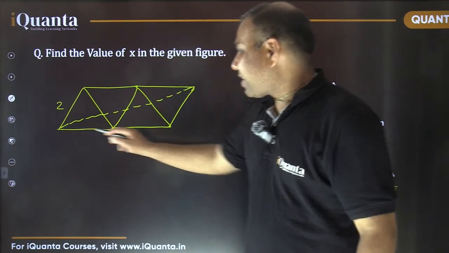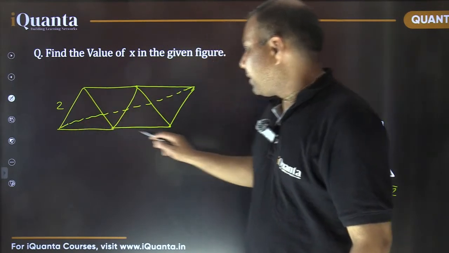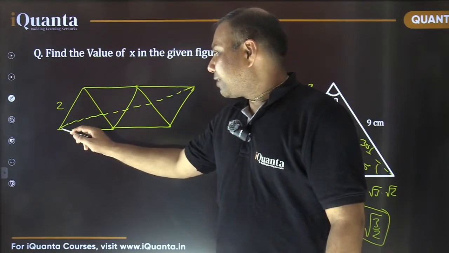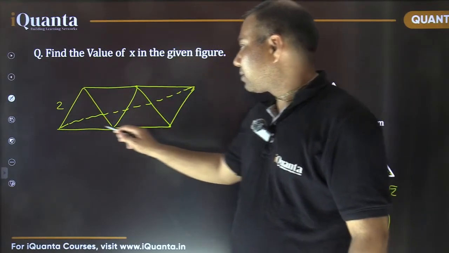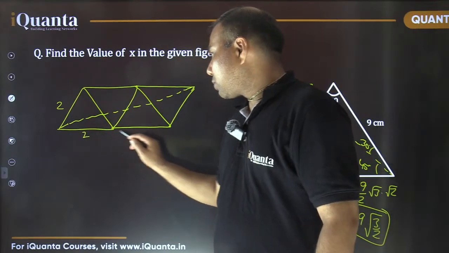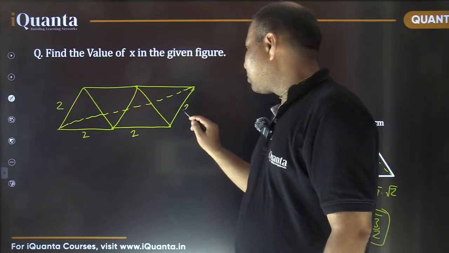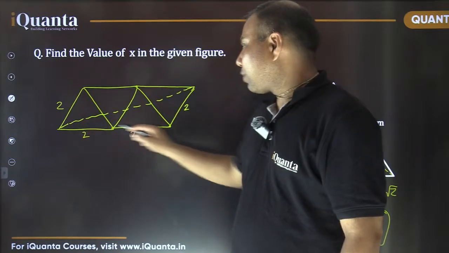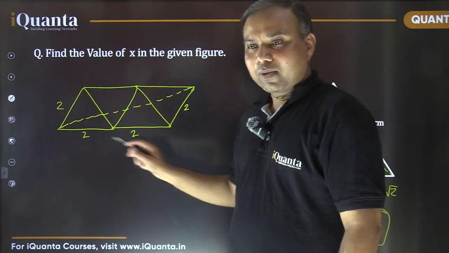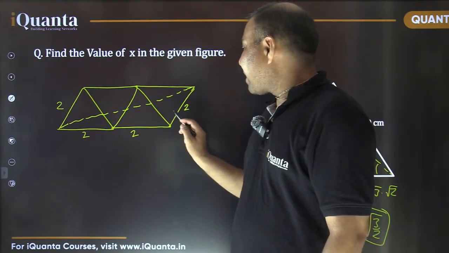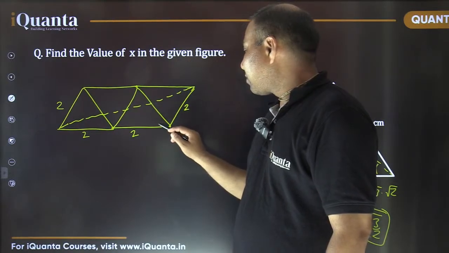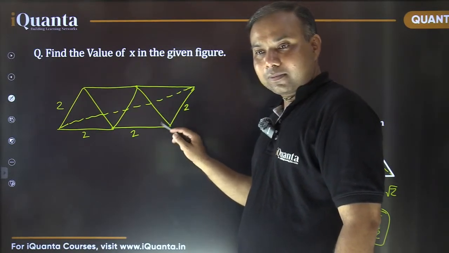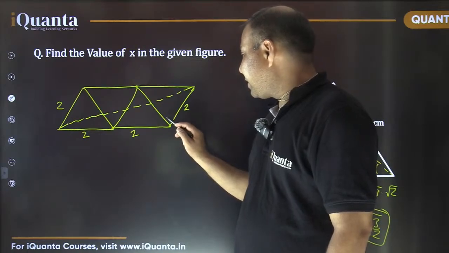So in this triangle, if we see, can you tell me what is this horizontal length? This is 2, this is also 2, and this is also 2. So this is 4 and this is 2 basically, right? 4 and 2. What about the angle here? What about this total angle here? It is 60 degree plus 60 degree.